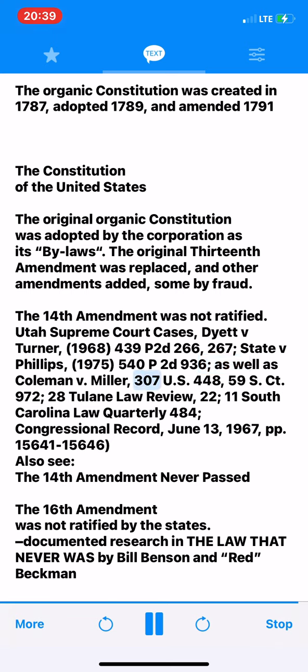Miller, 307 U.S. 433, 59 S.Ct. 972; 28 Tulane Law Review 22; 11 South Carolina Law Quarterly 484; Congressional Record, June 13, 1967, pp. 15641, 15646. Also see: the 14th Amendment never passed. The 16th Amendment was not ratified by the states. Documented research in The Law That Never Was by Bill Benson and Red Beckman.